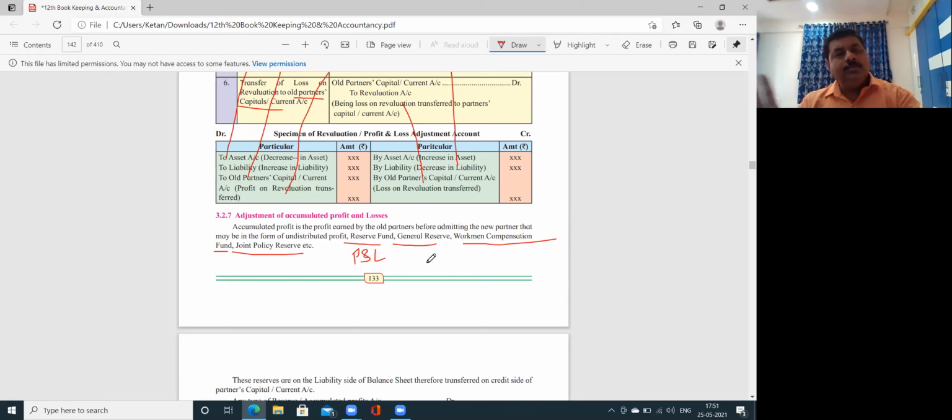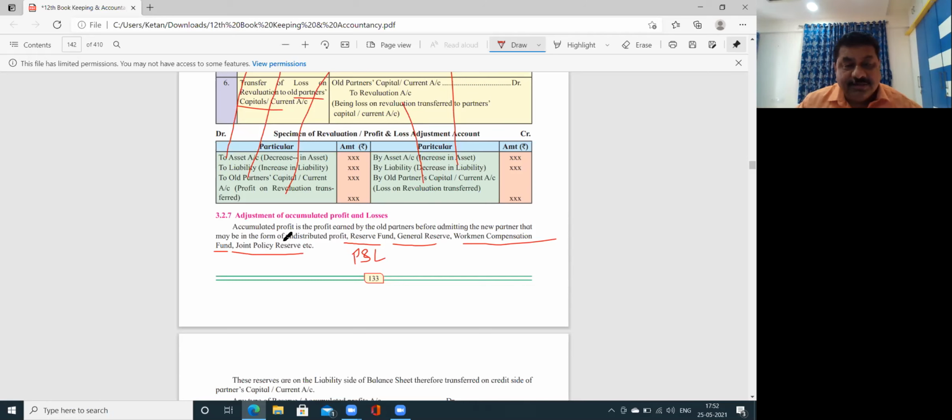Remember, new partner is not getting anything presently. He is getting, but in future. Okay. अब तक नहीं मिलेगा. He cannot share goodwill. He cannot share profits or loss on the revaluation account, and he cannot share our old undistributed profit.